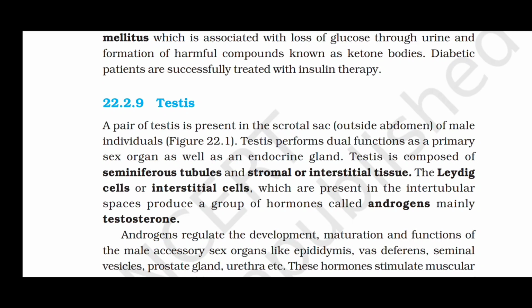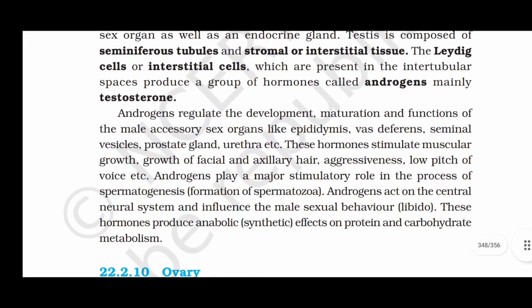The Leydig cells, or interstitial cells, which are present in the intertubular spaces, produce a group of hormones called androgens, mainly testosterone. Androgens regulate the development, maturation, and functions of male accessory sex organs like epididymis, vas deferens, seminal vesicles, prostate gland, urethra, etc.